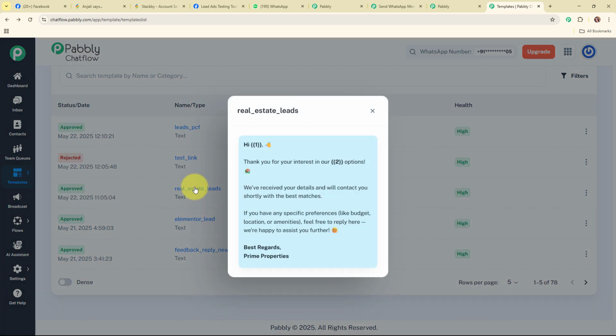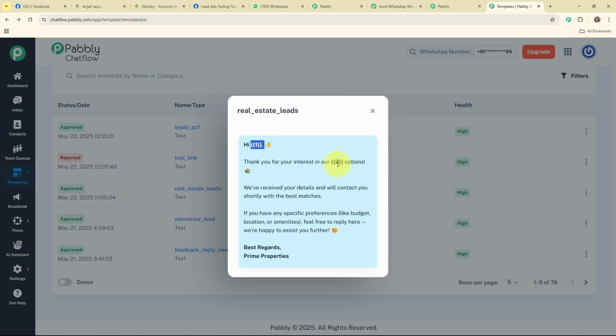So let me show you the template, and here you can see the message that I have drafted that says, "Hi one, thank you for your interest in our 2 options. We have received your details and will contact you shortly with the best matches. If you have any specific preferences like budget, location, or amenities, feel free to reply here. We are happy to assist you further. Best regards, Prime Property."